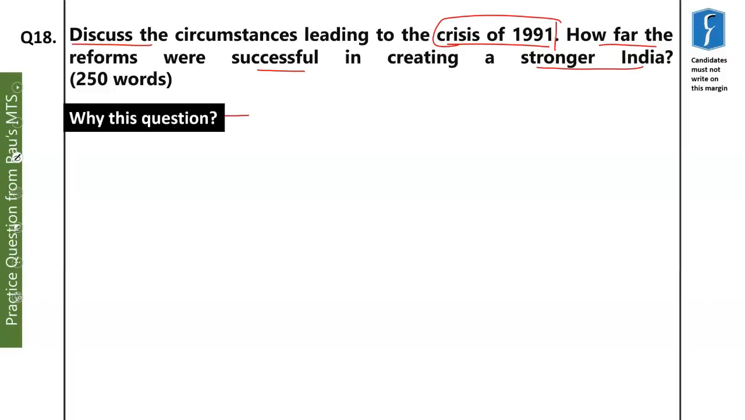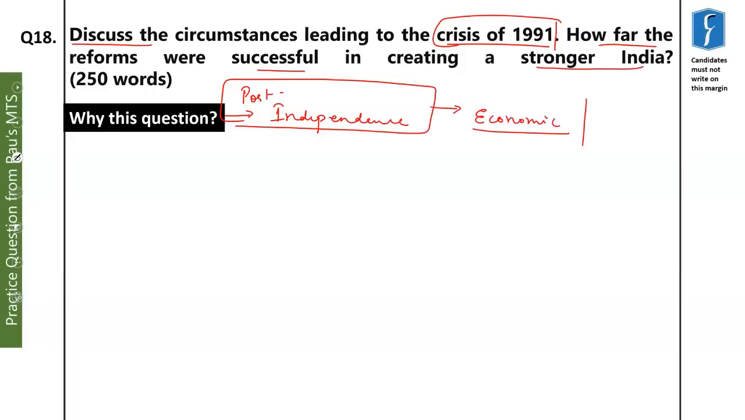We have chosen this question because post-independence, for the first time we had faced such kind of economic crisis. Till 1991, most of our 5-year plans were successful, and despite having successful 5-year plans, what were the reasons we had to face this kind of crisis? So, it is an important event of post-independence India.